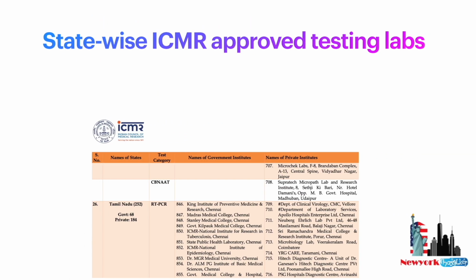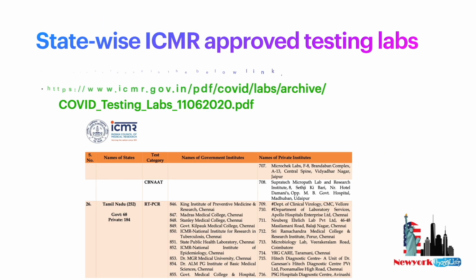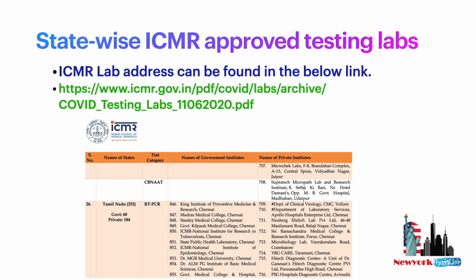These are the two main things you have to carry while coming to USA, and I have given some details regarding the ICMR approved labs. I have given the link in the video description, so have a look at it. These labs keep being updated, like new labs will be included in your local area too, so keep a watch on it.